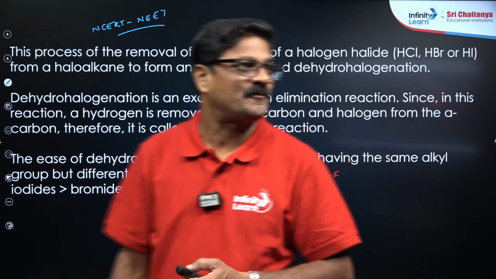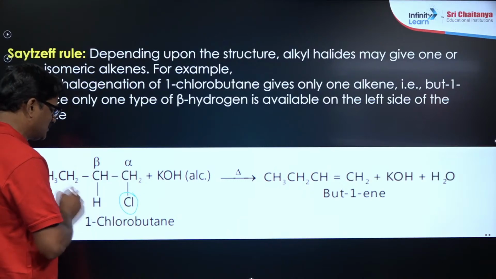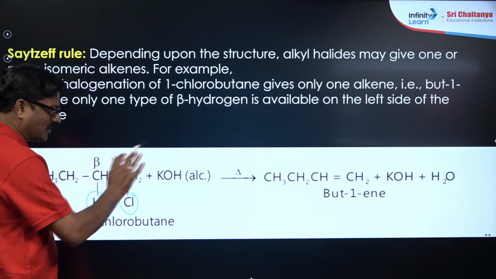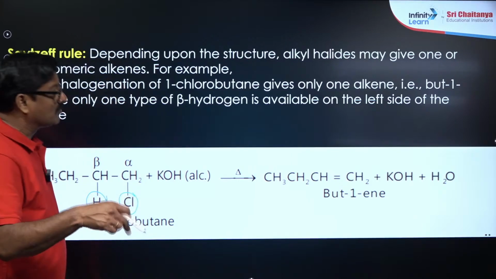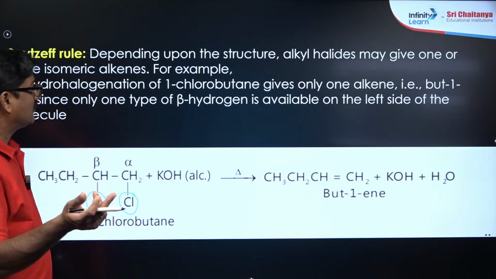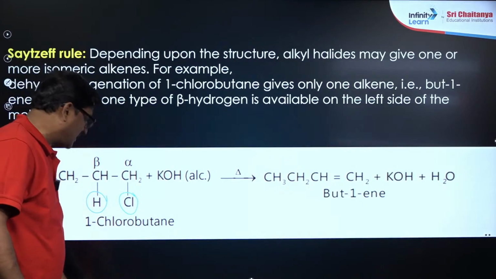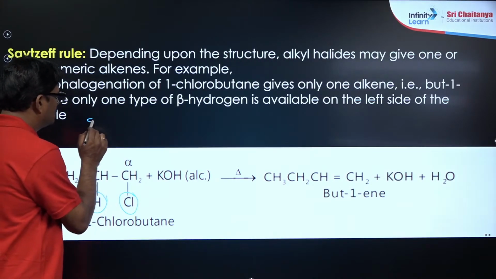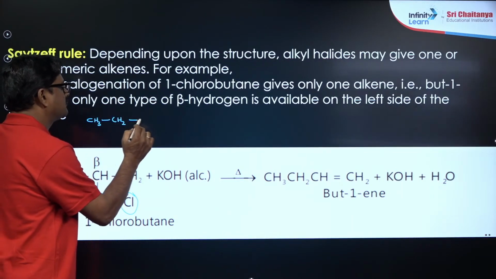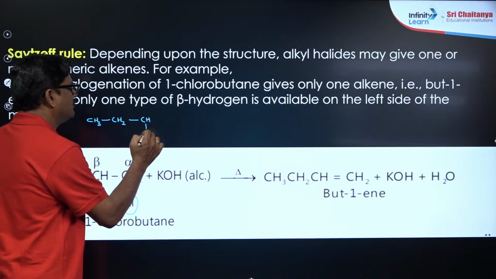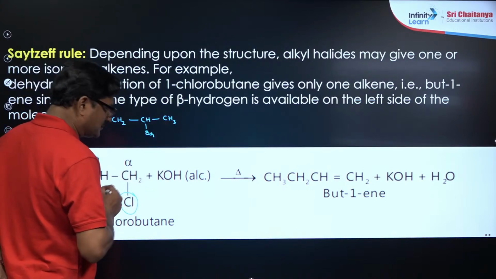Mariam, fine? When one chlorobutane undergoes dehydrohalogenation, one hydrogen and one chlorine are eliminated, and but-1-ene is formed. Okay, let us see one more chance. What could happen? Let us say an example over here. CH3, CH2, CHBr and CH3.